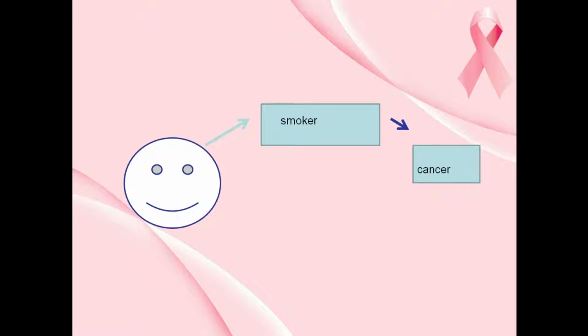So this is a happy normal person. But this happy normal person is a chain smoker, unfortunately. In that case, he is a high risk candidate of developing cancer. Let's say this person is not a smoker, but is exposed to radiation on a daily basis. For example, he is working in a lab which has laminar airflow with UV radiation and is not taking proper precautions. Even in that case, he becomes a high risk candidate of developing cancer.